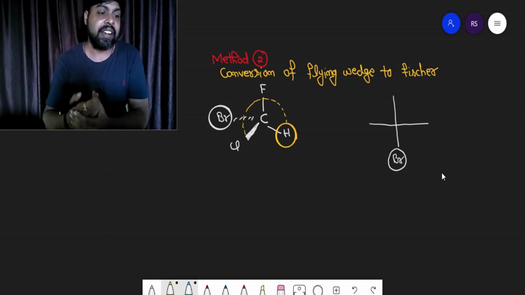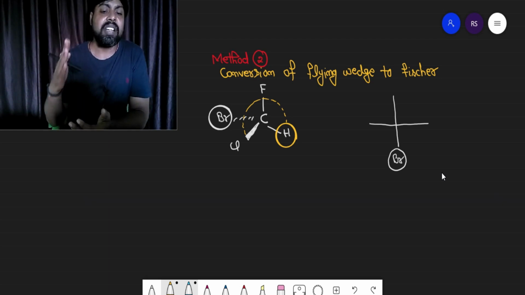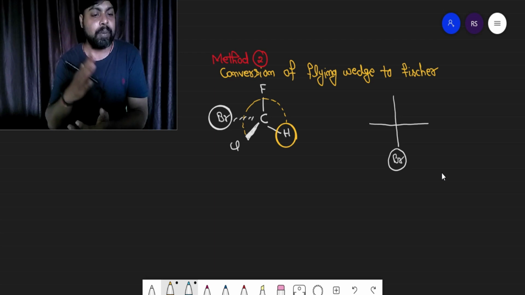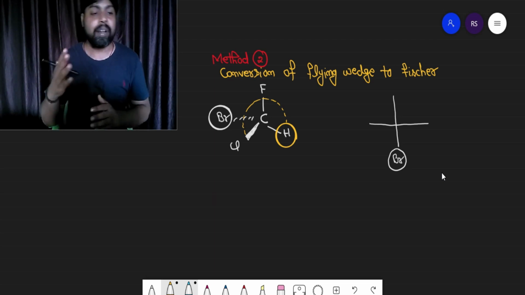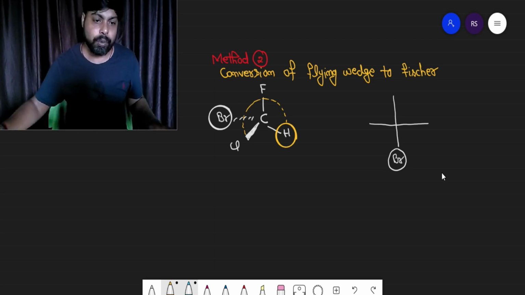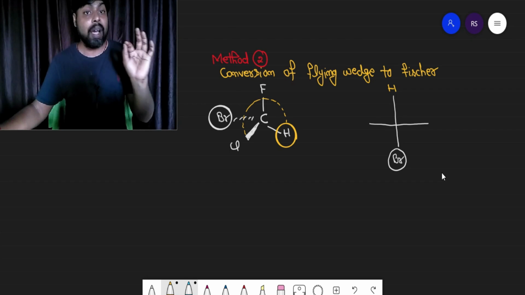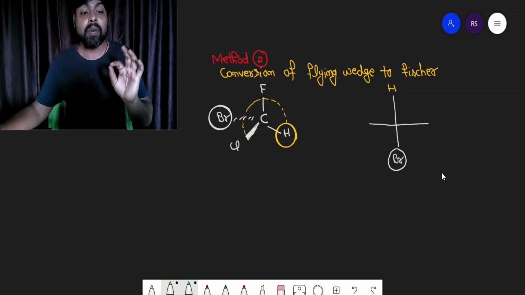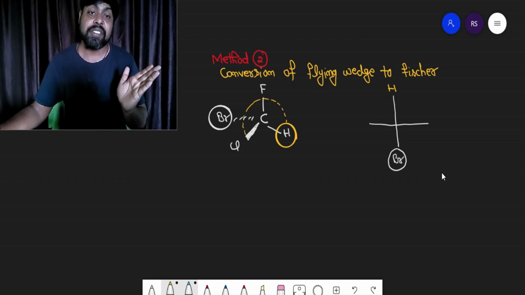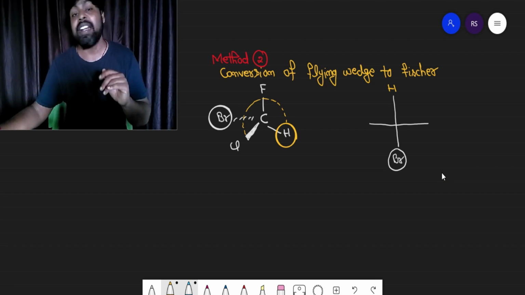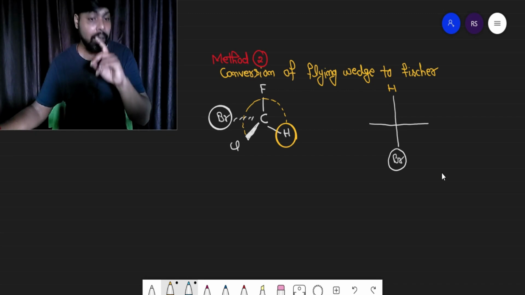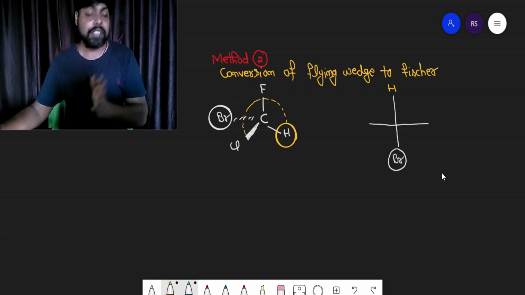Three positions are vacant. Just place the hydrogen at any of the positions, either on the left side, right side, or above. You have complete freedom here also. Let us say I am taking the above position where I am going to place the hydrogen, right? Now you are bound. If you are moving in anti-clockwise direction in the flying wedge diagram, then you have to move in anti-clockwise direction in the Fisher projection also.